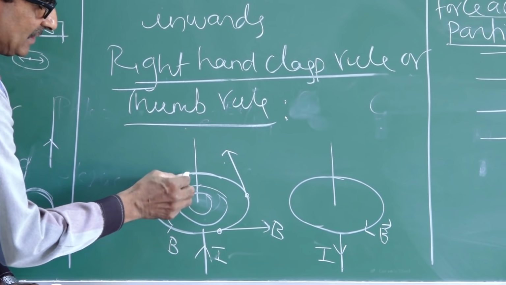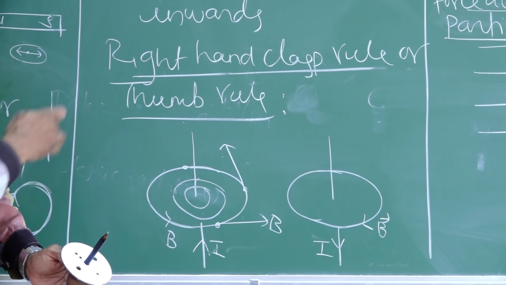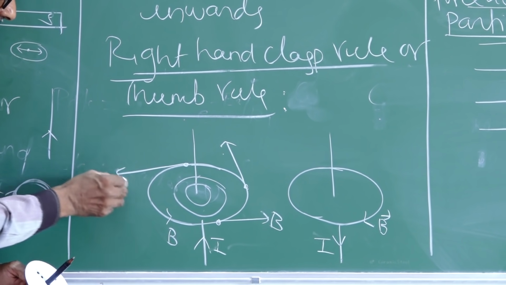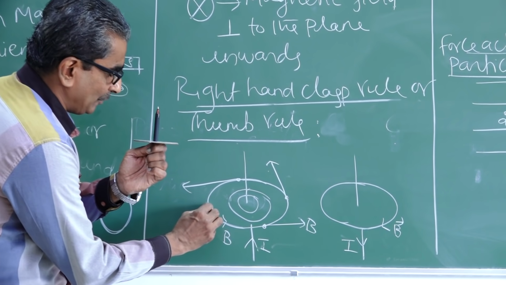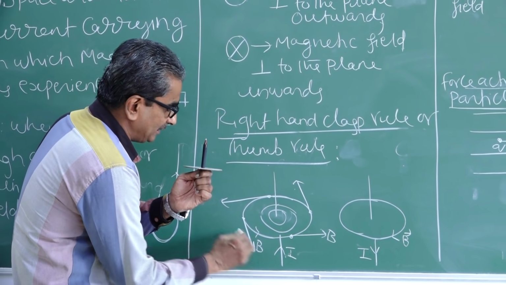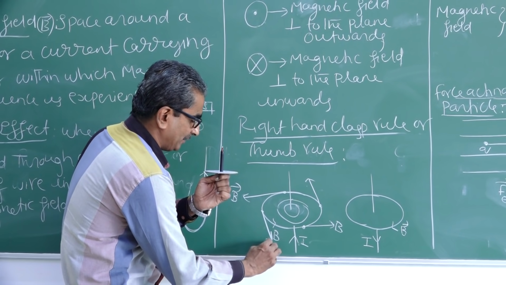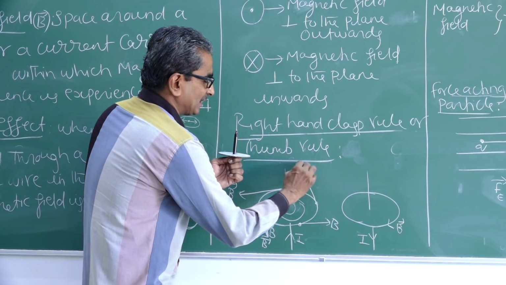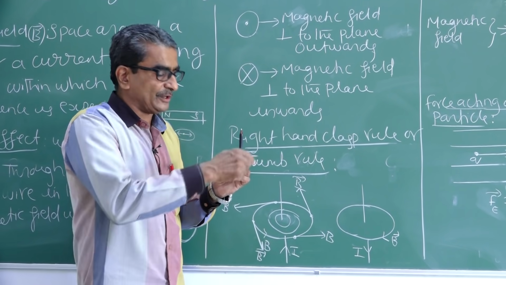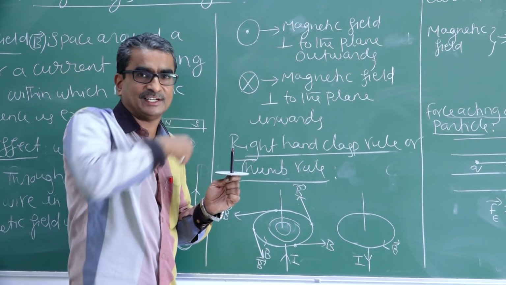In this figure, let us choose that point here. So here I draw the tangent. Again, at this point, say for example here, what is the direction of magnetic field? So this is the direction of magnetic field. This is how we represent the direction of magnetic field at different points all around a straight conductor.